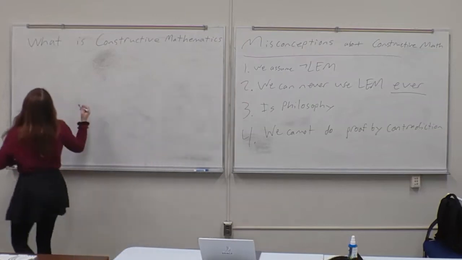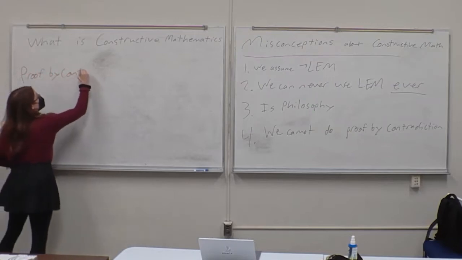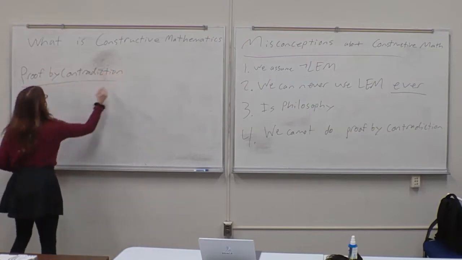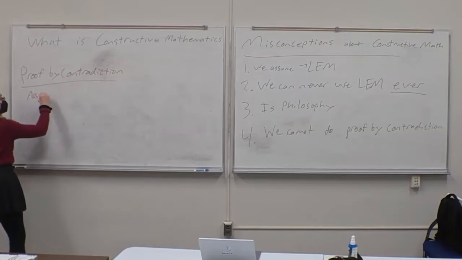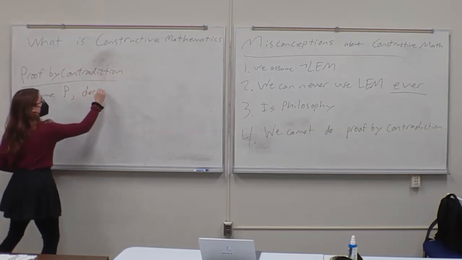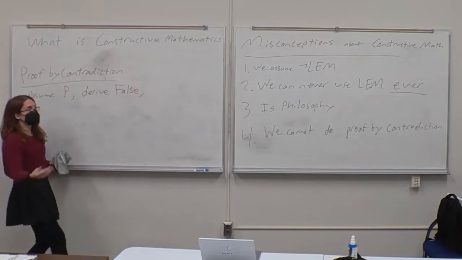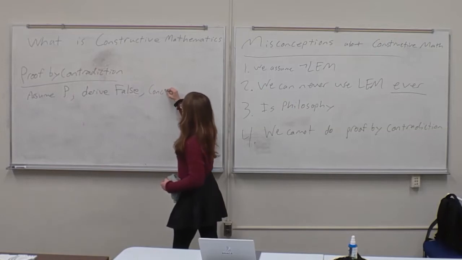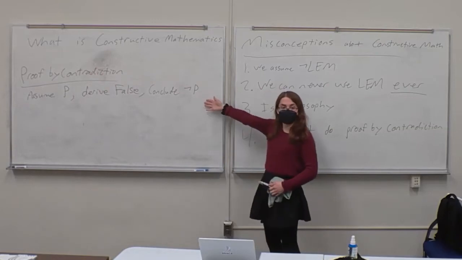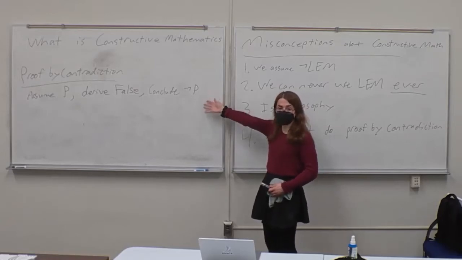Okay, so proof by contradiction is usually formulated as this style of proof. We assume a proposition P, we derive a falsehood, which I'm just representing as false here. And then from this, we can conclude not P. So this is normally how we use proof by contradiction in classical mathematics. We assume P, we show that it leads to a contradiction, and thus we conclude that P is false.